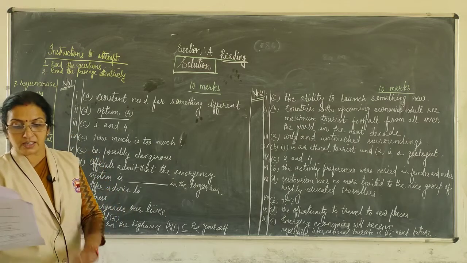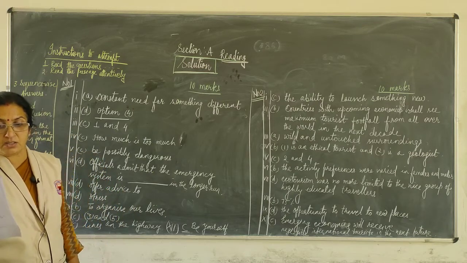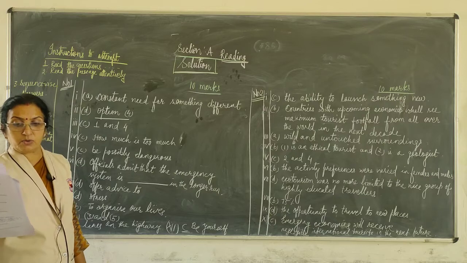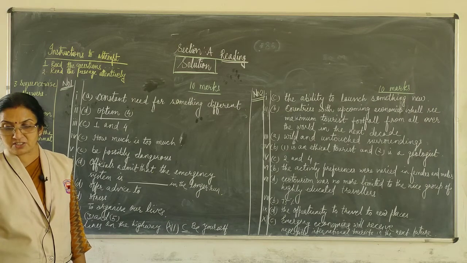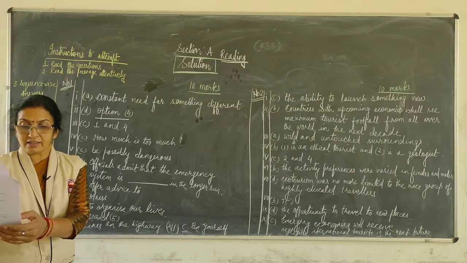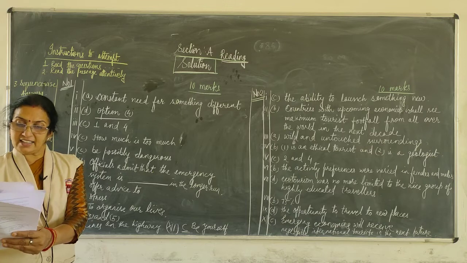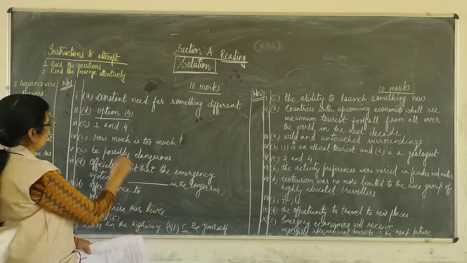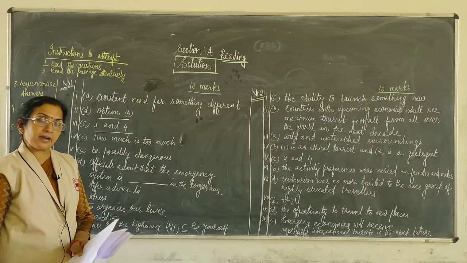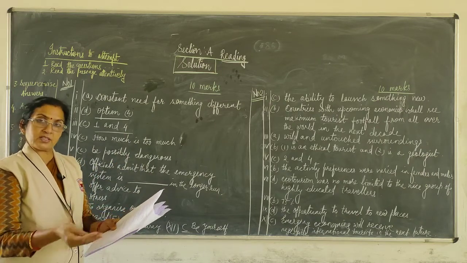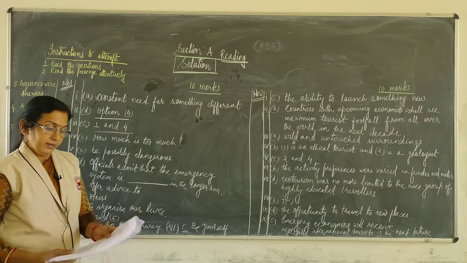Here options are given A, B, C, D: 2 and 5, 3 and 6, 1 and 4, 2 and 3. Negligent, indecisive, spontaneous, reckless, purposeless and patient. See students, here I think negligent and reckless. Option C, 1 and 4, these two characteristics are revealed when the writer says so.